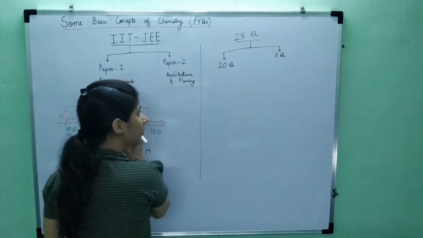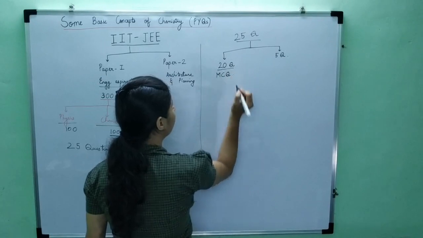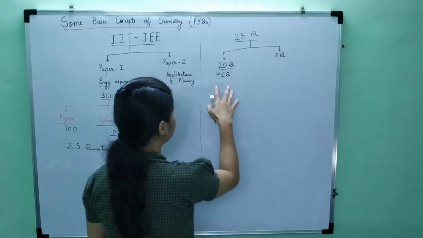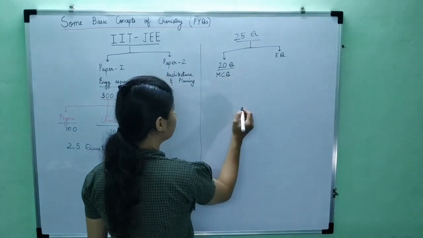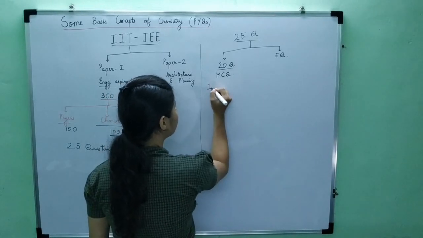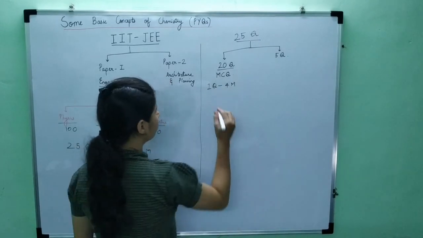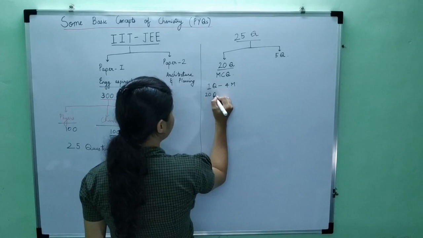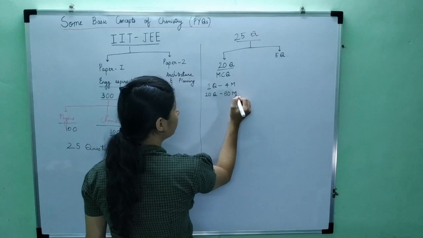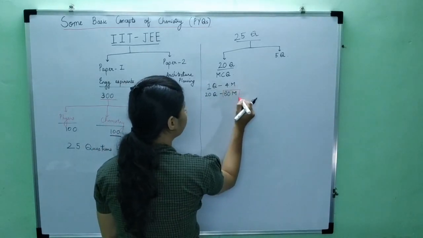Now these 20 questions are MCQs, where one choice out of the 4 given options is right. So there are 20 such MCQs. From these 20 MCQs, each question carries 4 marks. So 20 questions would be 20 into 4, which is 80 marks. If all the questions are right, you will get 80 marks, right?